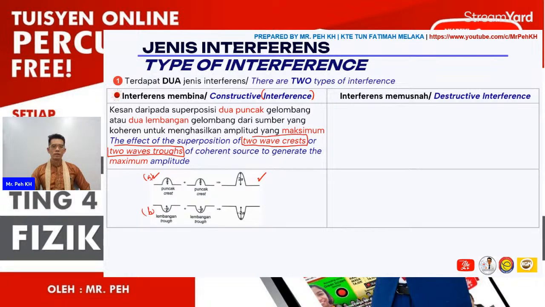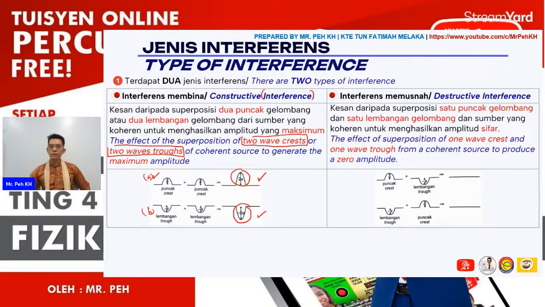Two crests overlapping give positive amplitude, and two troughs overlapping give maximum negative amplitude, just like the figure here.